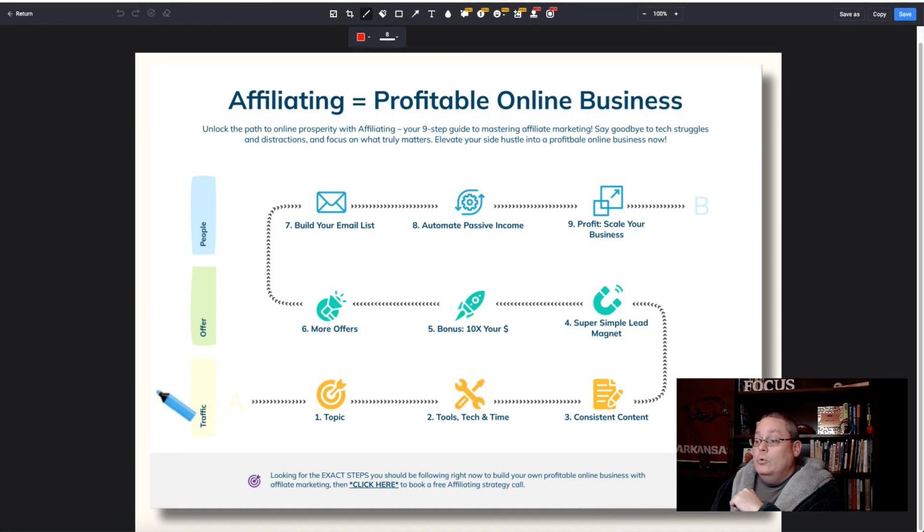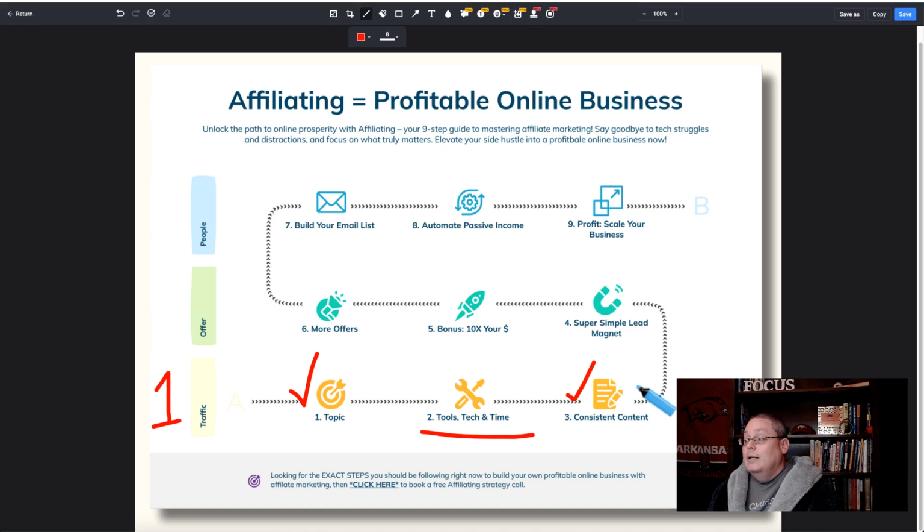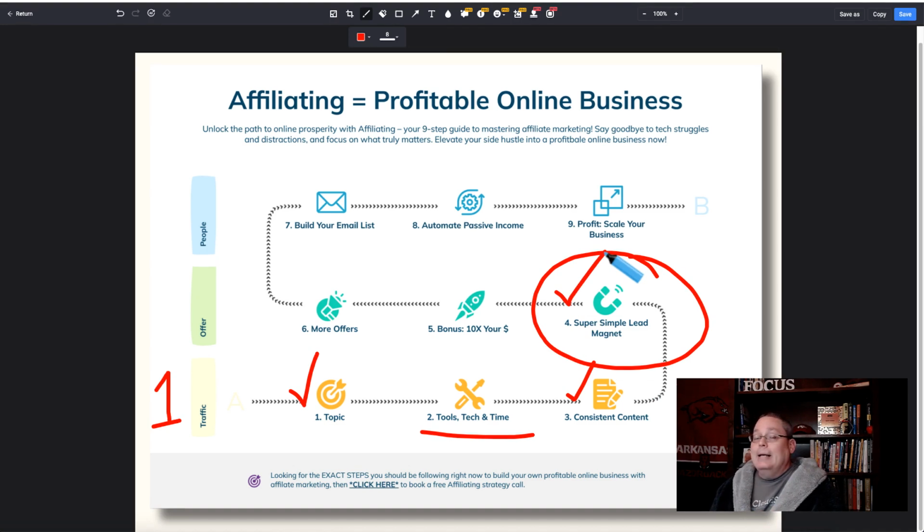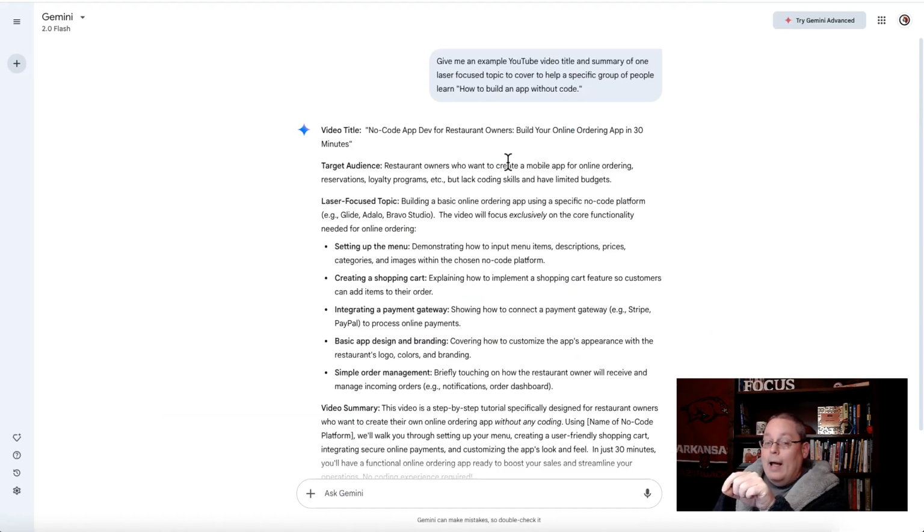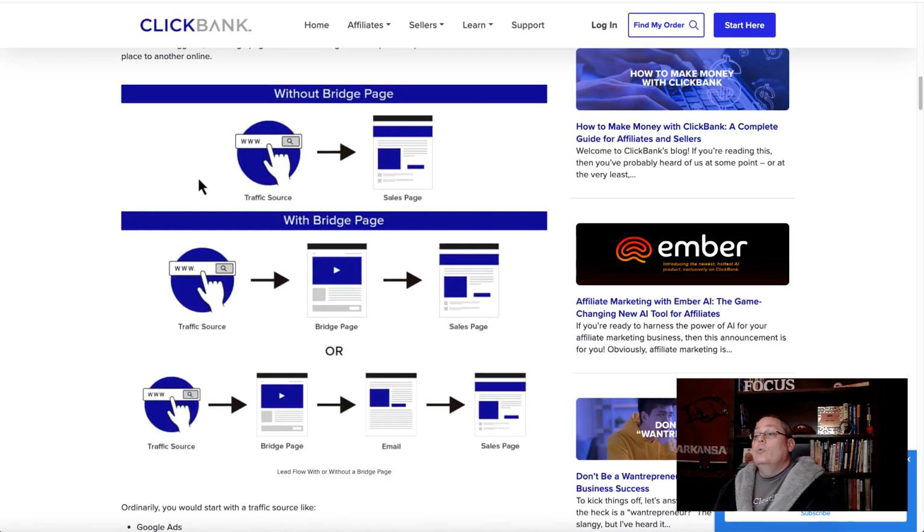Again, go back to the roadmap, the simple strategy, which is step #1 to solve your problem. You pick a topic, tools, tech, and time to build consistent content. Now what you do is you build what is called a super simple lead magnet, or let's step back a second and understand tip #2 is to use a bridge page. This page is a bridge between your potential customer, the person that clicked your link in your content to get more information, the audience that you built, the audience that AI helped you narrow down to a specific topic. You want to put them in front of a bridge page, or you want to use a bridge page.